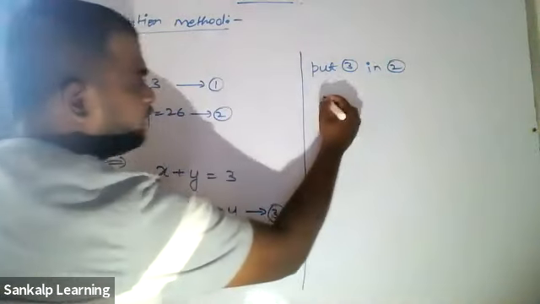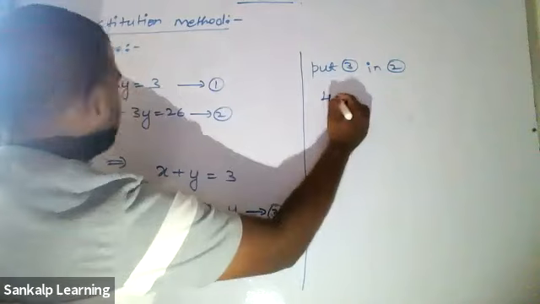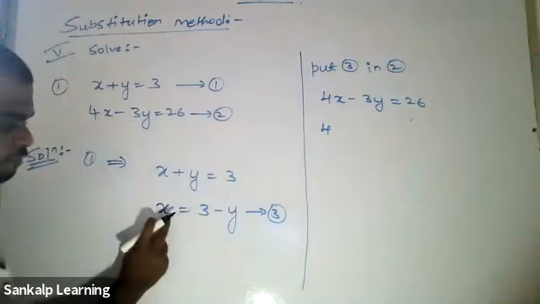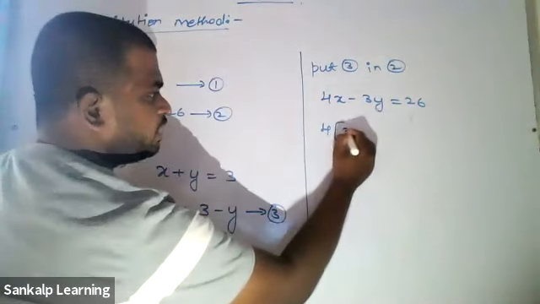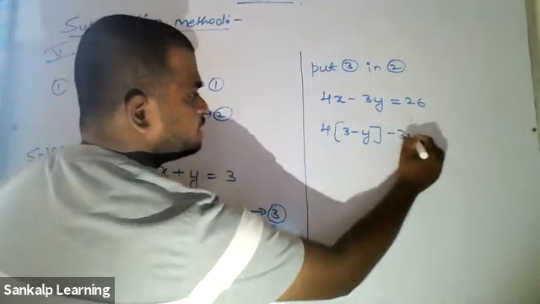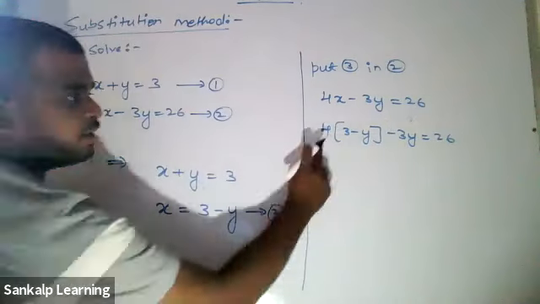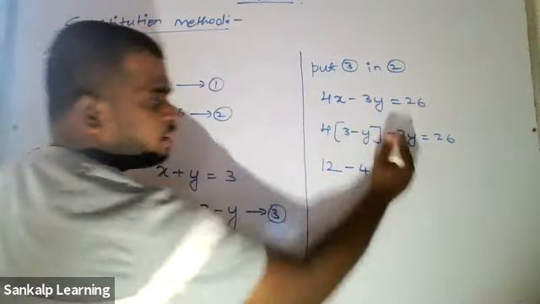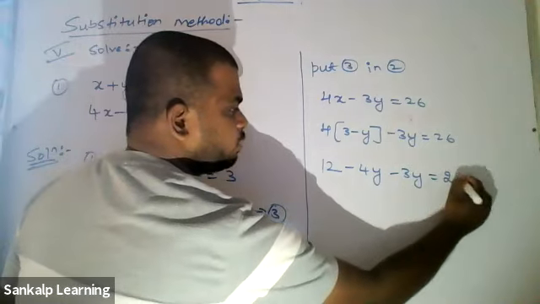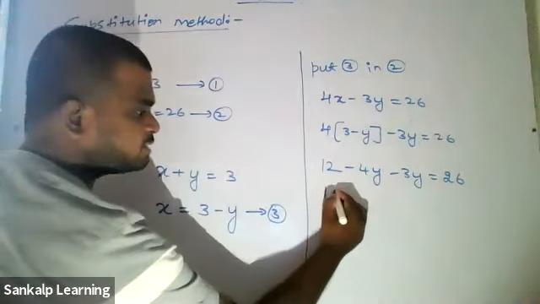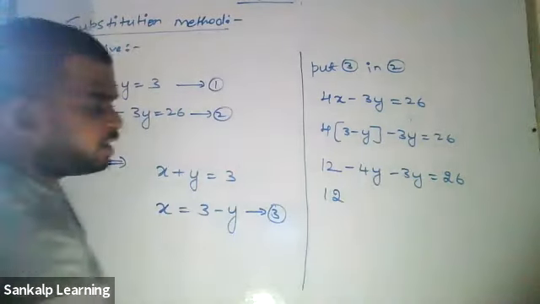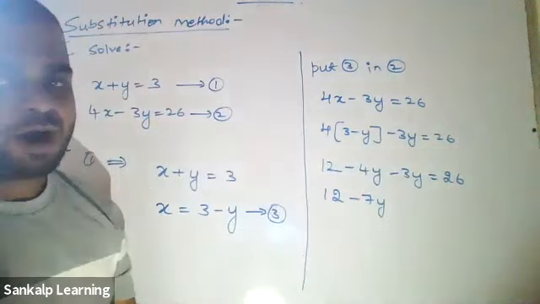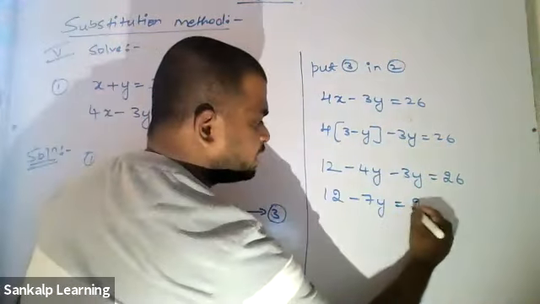What is my equation 2? Write down that 4x minus 3y equals 26. Now in place of x, you have to write 3 minus y. So 4 times (3 minus y) minus 3y equals 26. Now multiply. 4 3s are 12. 4 into minus y is minus 4y. Minus 3y as it is, equal to 26. Now 12 as it is. What is minus 4 and minus 3? Minus 7y. Minus 4y minus 3y, both the signs are same, so you have to add it. 4 plus 3 is 7, equal to 26.